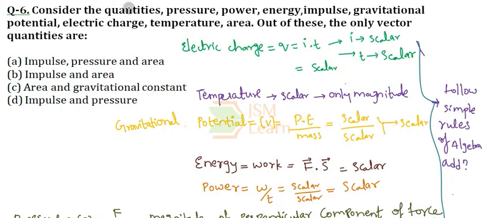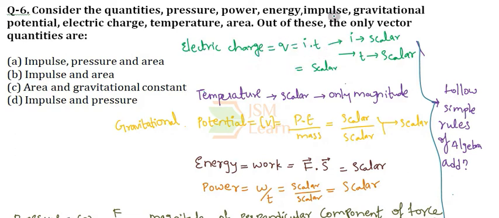In the question, they have given some quantities and they are asking us to identify which of the following are vector quantities. So, in order to understand the whole question, first let us check each quantity step by step. First, let us take electric charge. What is electric charge? It is actually current multiplied by time.